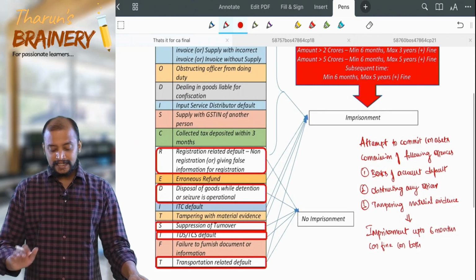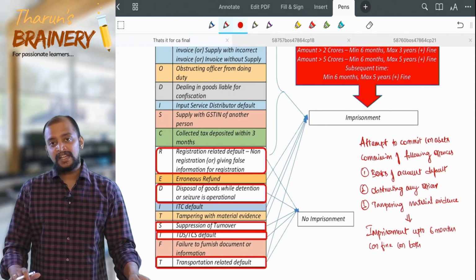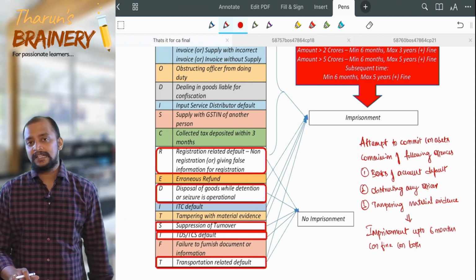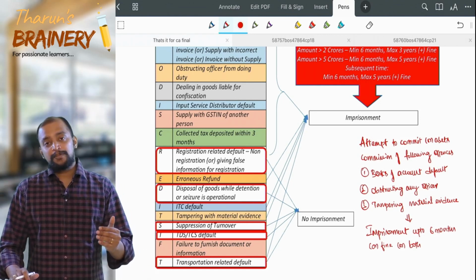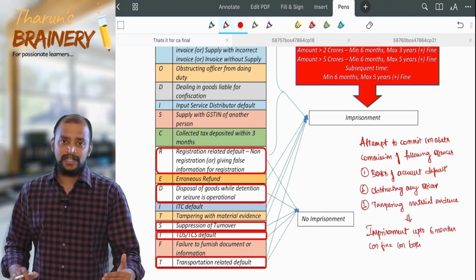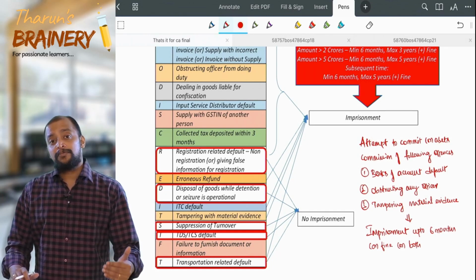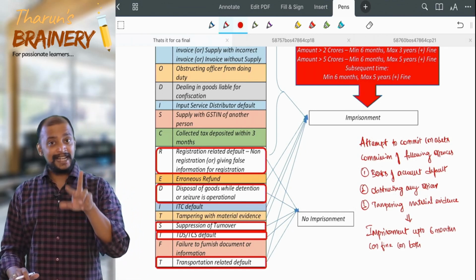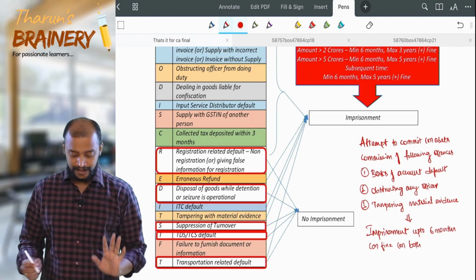Then collected tax not deposited. Collected tax not deposited within 3 months. There are 2 points in this. That is, I am supposed to collect tax, I collected it and I have not deposited it within 3 months. Second, I am not supposed to collect tax, but I have collected an amount as tax. So 2 things, collected tax and collected an amount as tax, both are covered.